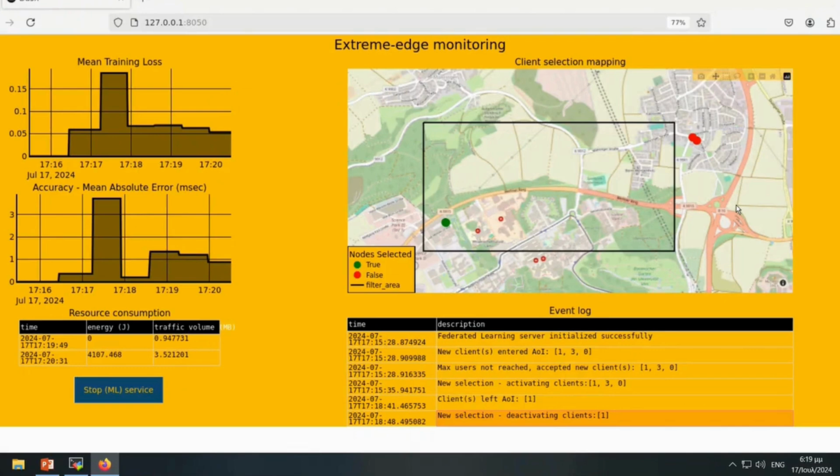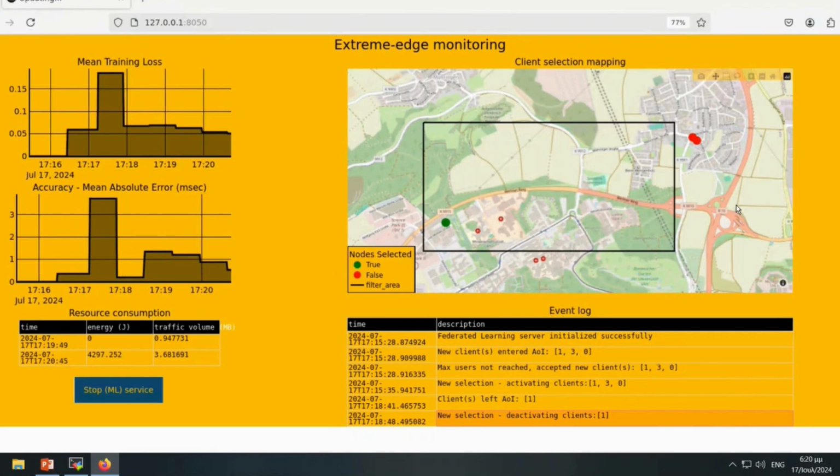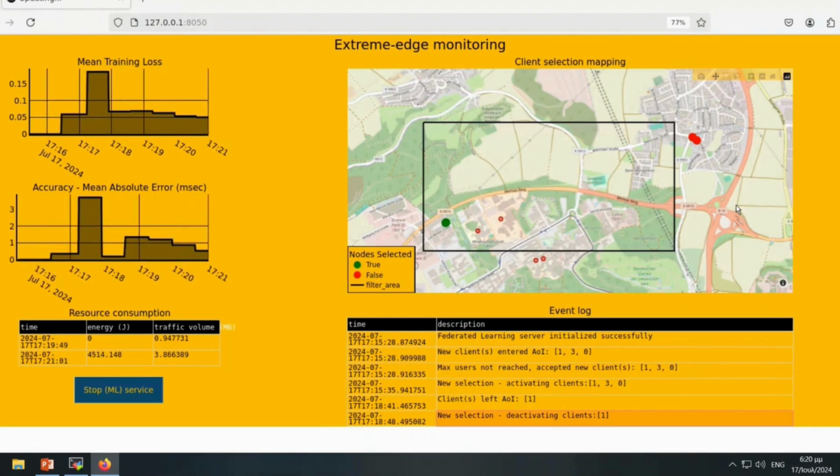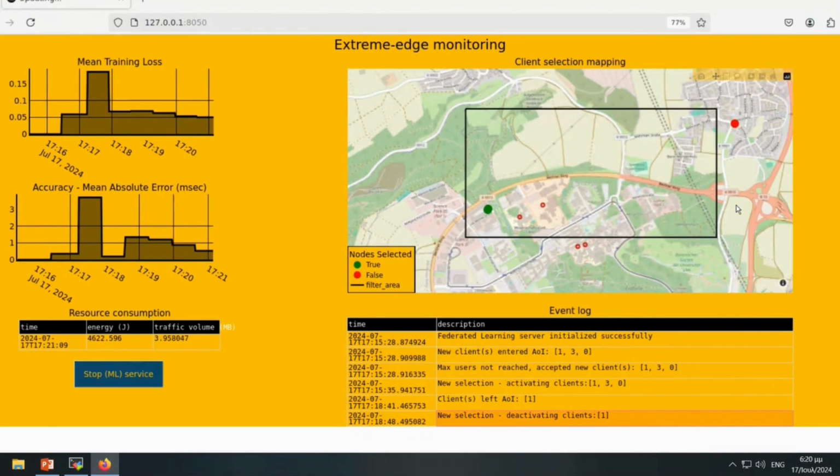Also, we can see the involved resource consumption costs in the bottom left of the GUI, which show the total energy consumed and the total traffic volume, the bandwidth that is consumed for these training tasks. All these statistics are collected via the Prometheus monitoring platform, which is enabled via the underlying Kubernetes network from the Extreme Edge Orchestrator, and it allows the user to have a continuous monitoring of the associated costs of the system for the training task.